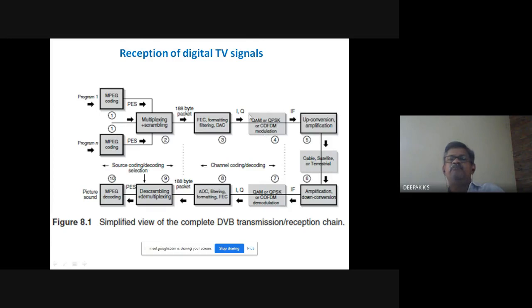So QAM is for cable, QPSK is for satellite, and COFDM is for terrestrial. This IF you will up-convert, amplify, and transmit through an antenna. It goes through either cable, satellite or terrestrial, and then at the receiver you have the reverse process. So this is the general reception of digital TV signal.